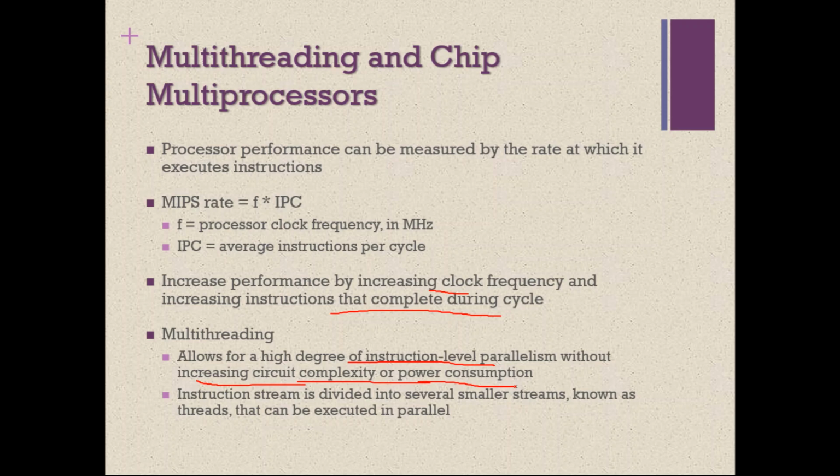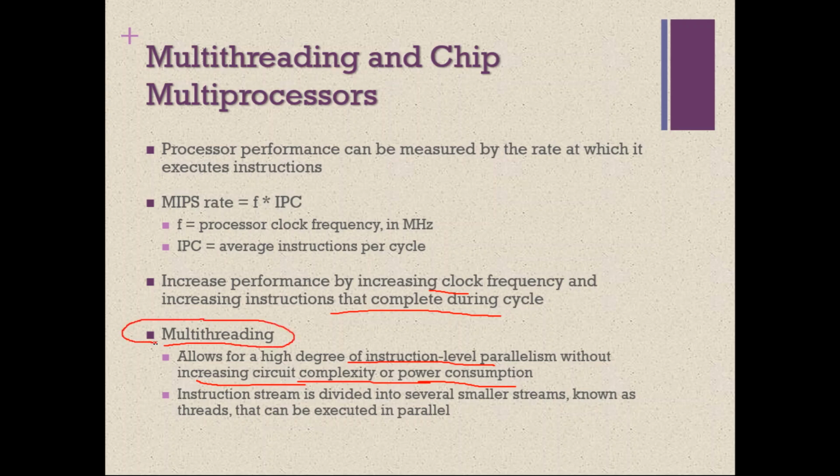So is there any other way to improve the performance of the processor without increasing the circuit complexity and without increasing the power consumption? Is there any other way? Yes. There is a way by using a technique called multi-threading.